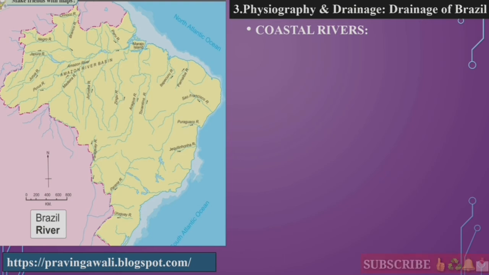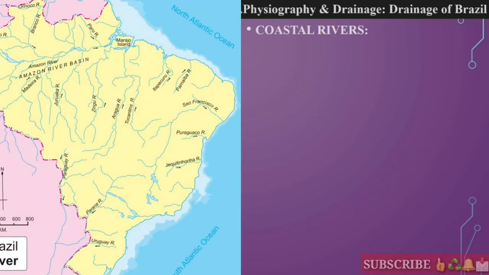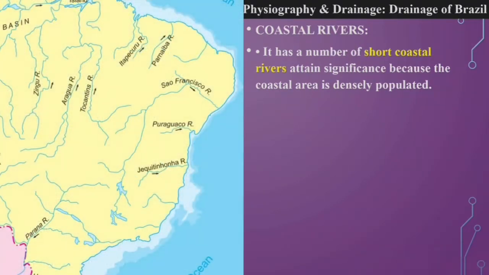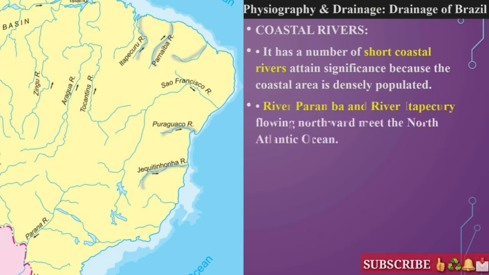Students, now let's study about the coastal rivers of Brazil. Just now I have told you about the coastal rivers of Brazil. Most of the coastal rivers are very short here. A number of short coastal rivers attain significance because the coastal area is densely populated. Yes, just now I have told you these rivers have their own importance because of densely populated areas or regions.